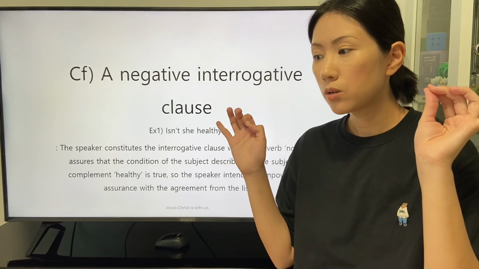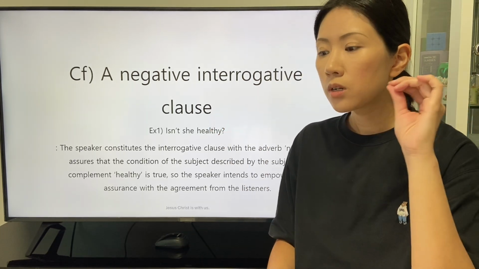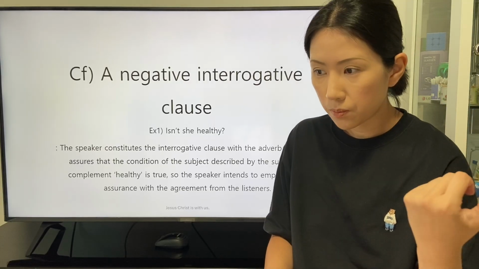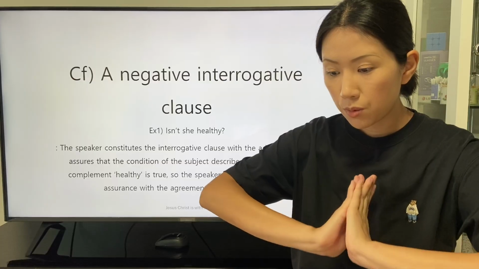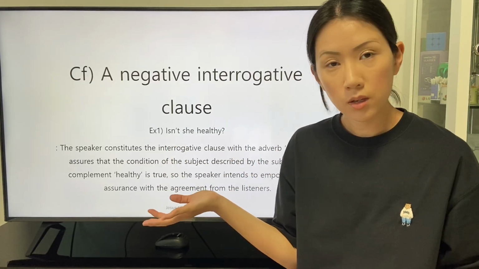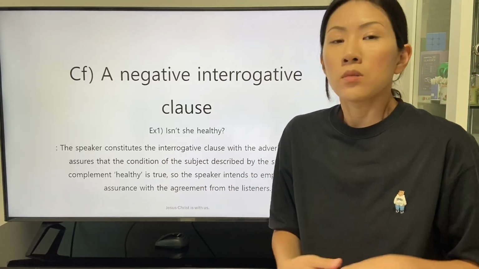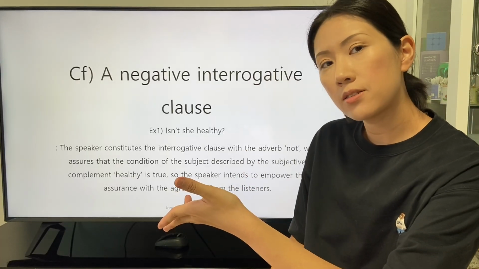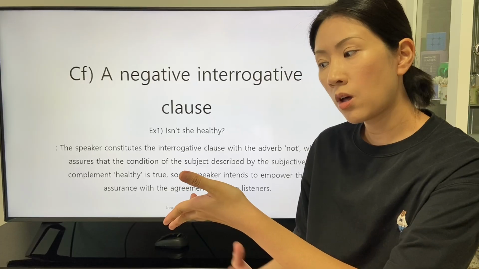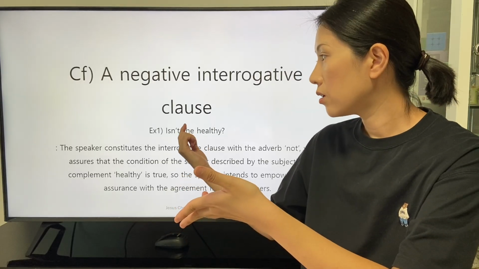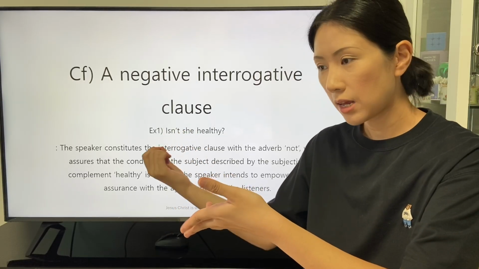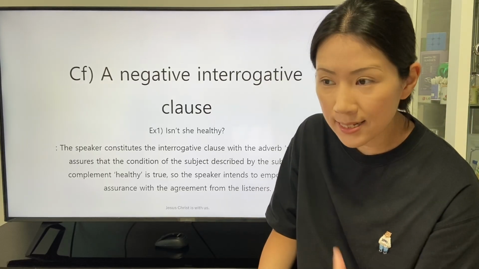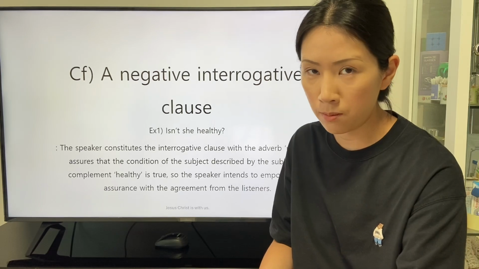So, the speaker may apply the adverb not to emphasize the definition of the be verb and ask the agreement from the listeners.